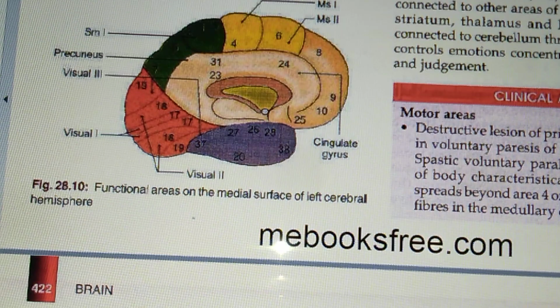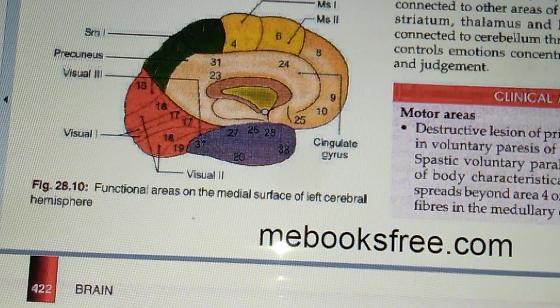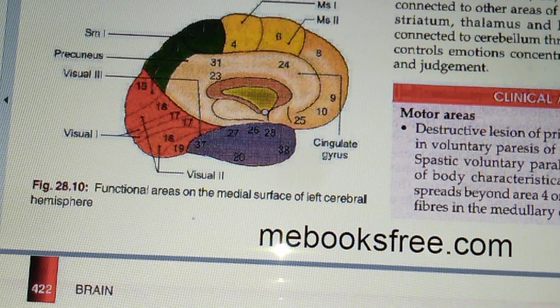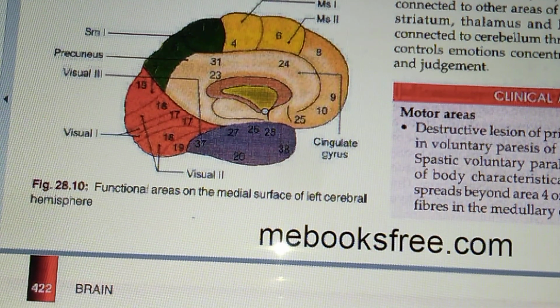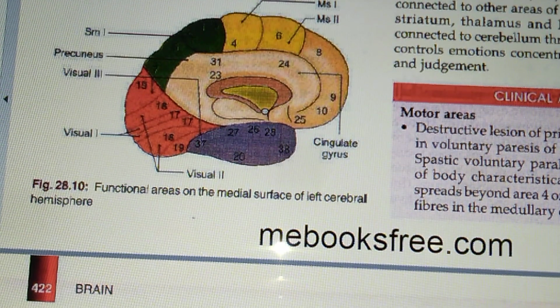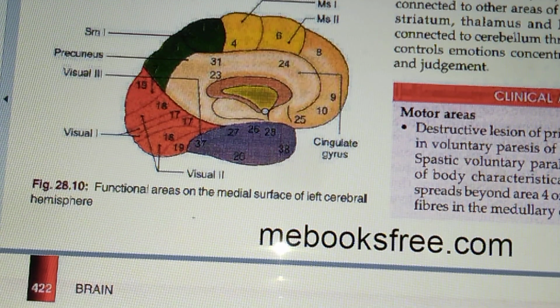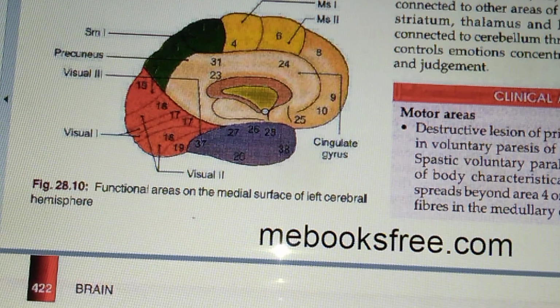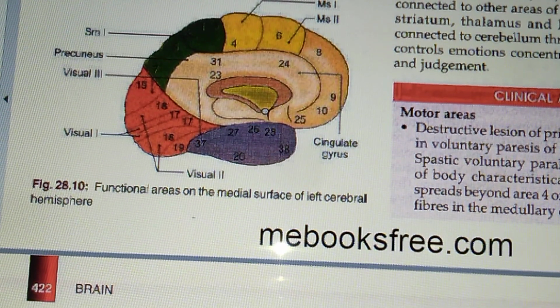Okay. Now what is the role of the second and third area? These two areas include, among other complex aspects of vision, the relating of the present to the past visual experience, right? So what is the role of the visual association cortex? It means they help in remembering the past things that the eyes have seen, right? So they will correlate it with memory, with the recognition of what is seen and appreciation of its significance.